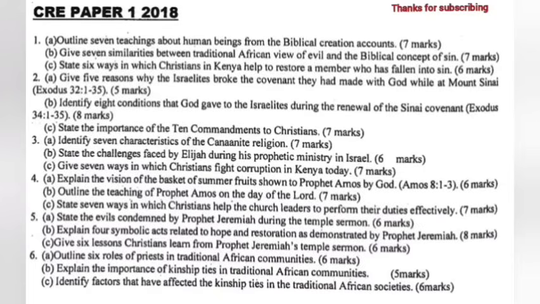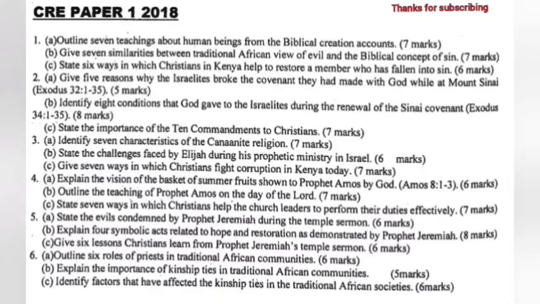1b. Give 7 similarities between traditional African view of evil and the biblical concept of sins. 1c. State 6 ways in which Christians in Kenya help to restore a member who has fallen into sin.